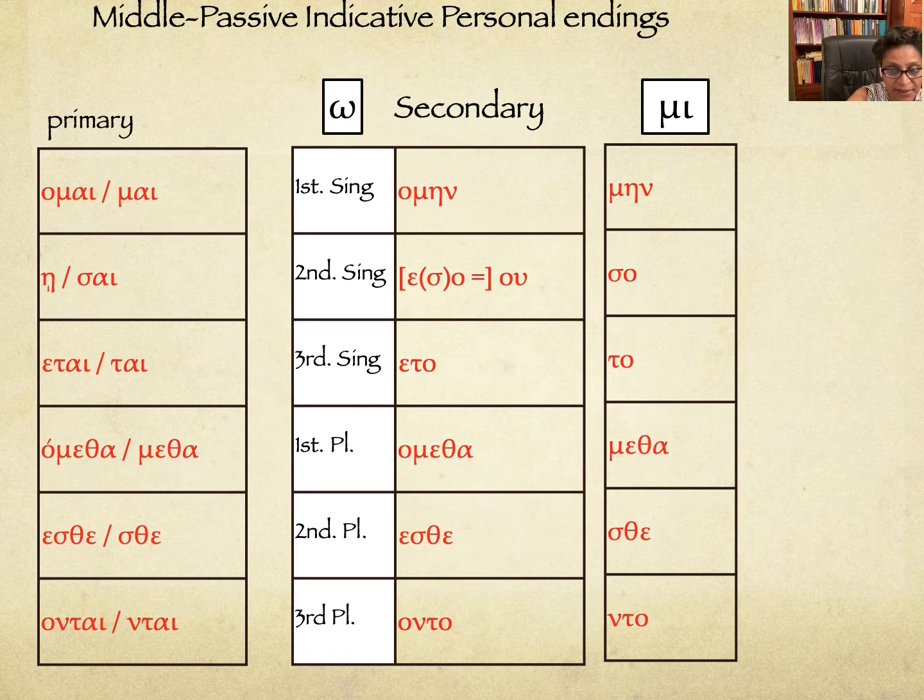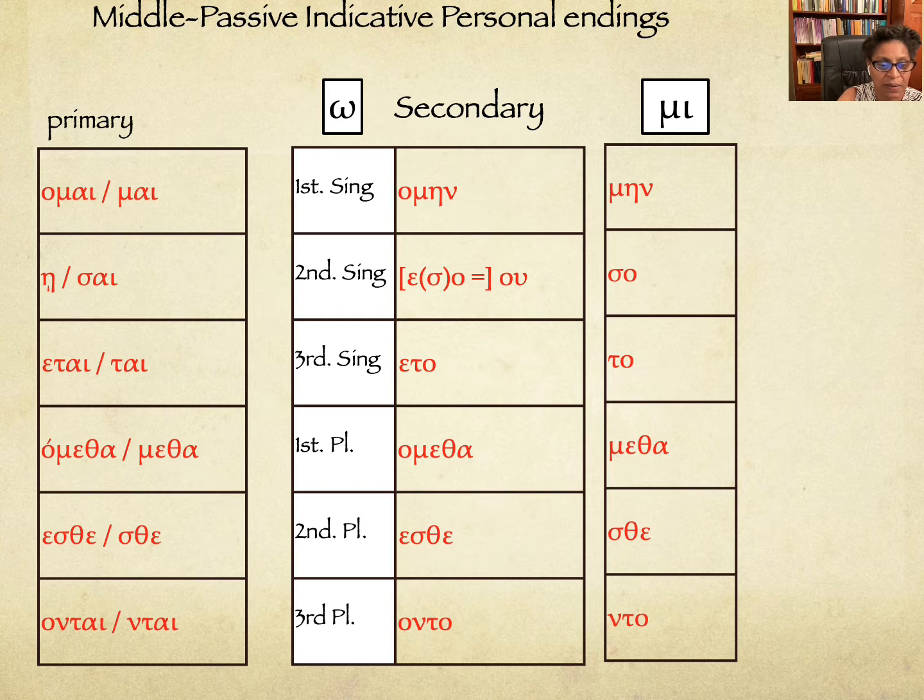So it's s-ai on the omega verb, and the sigma would fall out, and that would end up giving you ē. But the mi verbs just show the sai. Then you have etai, and mi verbs don't need the gluing epsilon, so it's just tai. Ometha, gluing omicron. The mi verb has metha, no omicron. Esthe, sthe, ontai, ntai. Okay, so that's your primary endings for mi verbs, the middle passive.